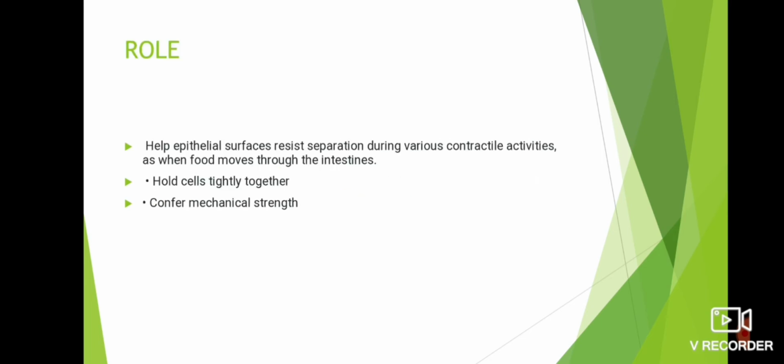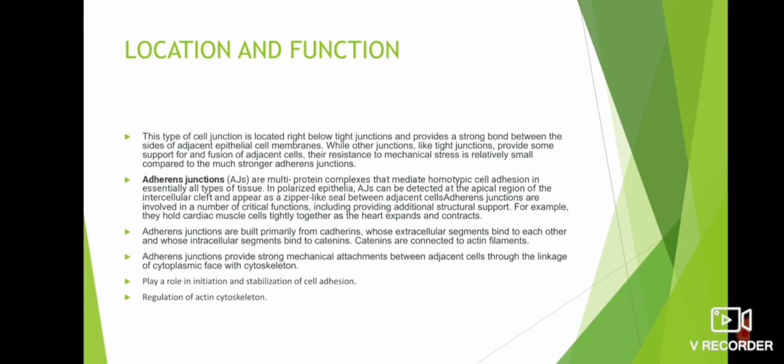Next, we can discuss the role of adherens junction. They help epithelial surfaces resist separation during various contractile activities, as when food moves through the intestines, hold cells tightly together, and confer mechanical strength. Next, its location and function. This type of cell junction is located right below tight junctions and provides a strong bond between the sides of adjacent epithelial cell membranes, while other junctions like tight junctions provide some support for fusion of adjacent cells.